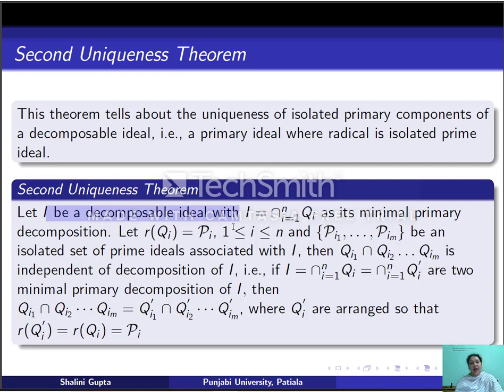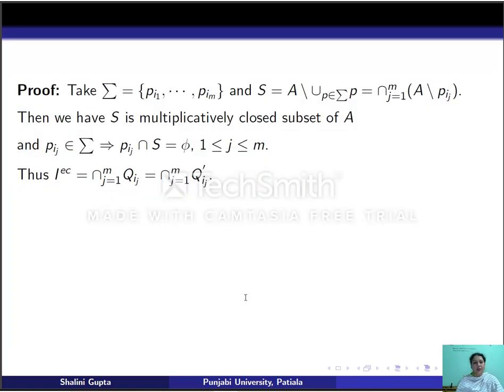That is, if I is equal to intersection Qi dash is any other minimal primary decomposition of I with radical of Qi dash equal to radical of Qi and so on, then Qi1 intersection Qi2 intersection Qim will be the same as Qi1 dash intersection Qi2 dash intersection Qim dash. This intersection is independent of any minimal primary decomposition. That is, this intersection will appear in any minimal primary decomposition of I. So let us try to prove it.